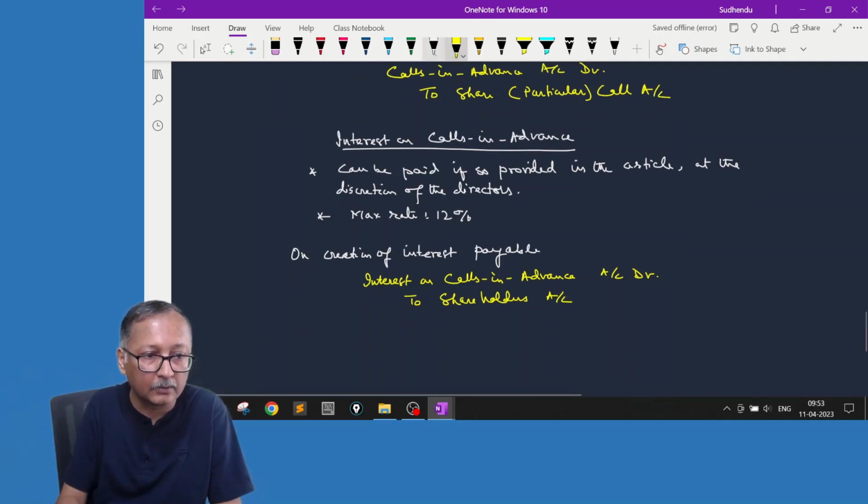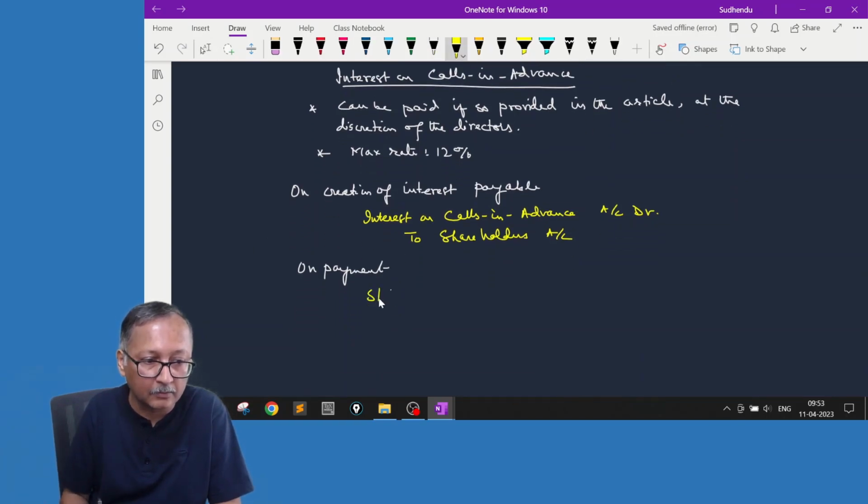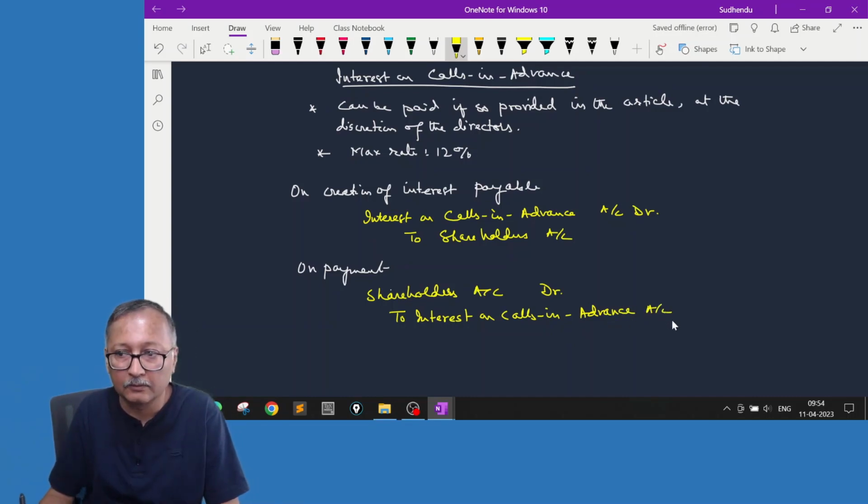Now after you create the payable, you have to make the payment. So on payment, what will be your entry? Shareholders account debit to interest on calls in advance. So like that you should make the interest entry.